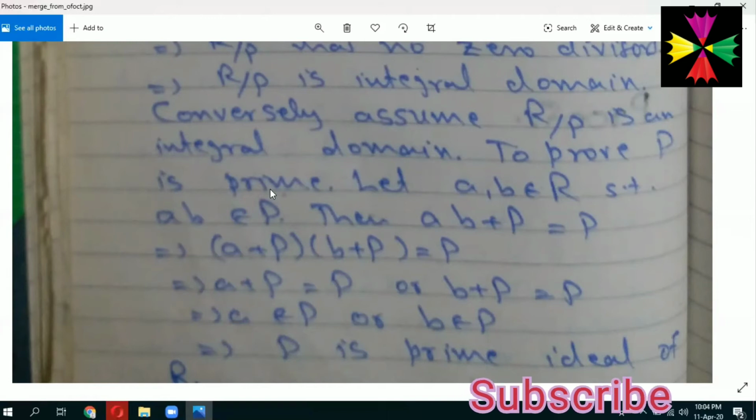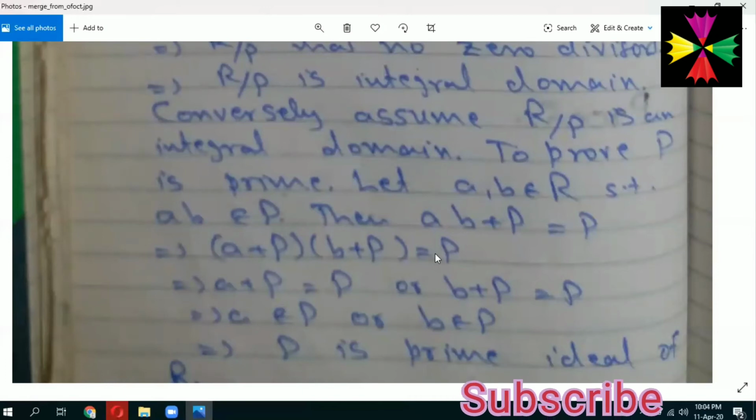Since R is a commutative ring with unity, we can use the second definition for an ideal P to be a prime ideal. For this, we take two elements A and B of R and say that their product AB belongs to P. Then we have to prove either A belongs to P or B belongs to P. So we try it. Now AB belongs to P means AB plus P is equal to P. Then (A plus P)(B plus P) is equal to P.